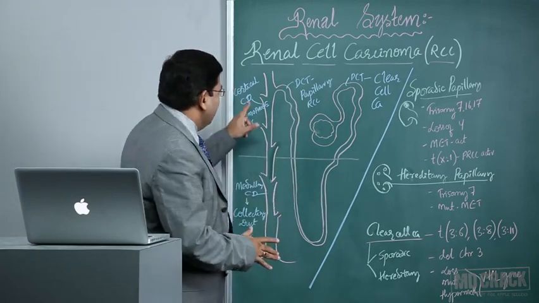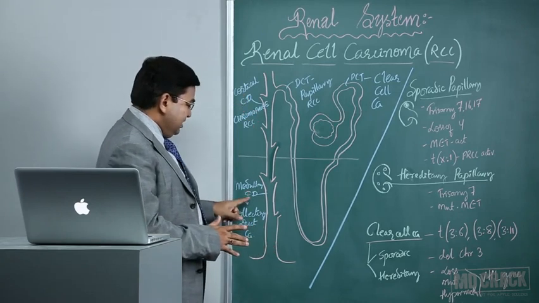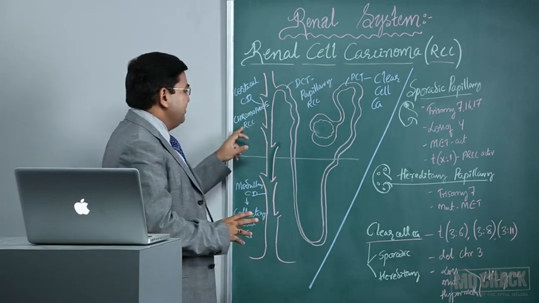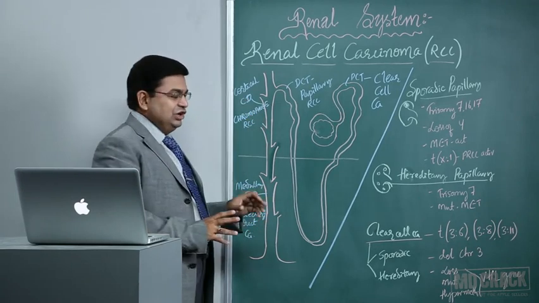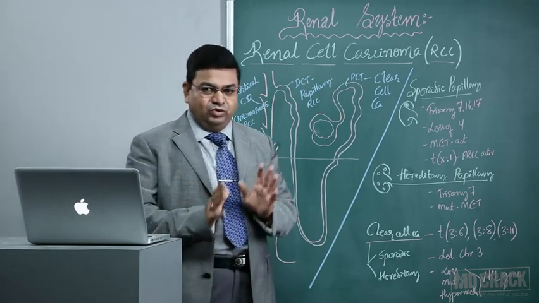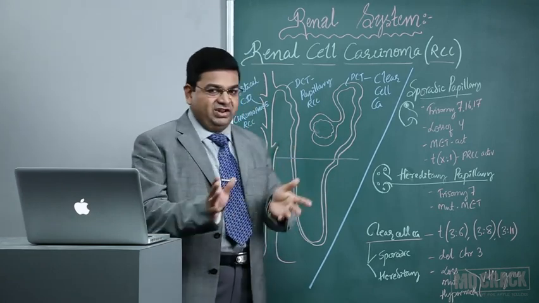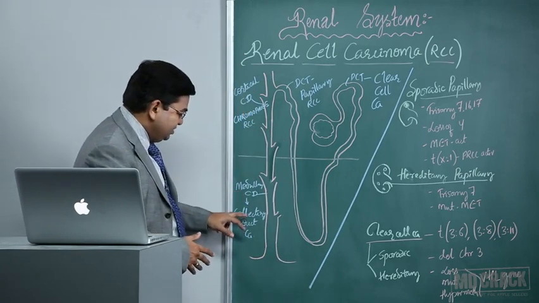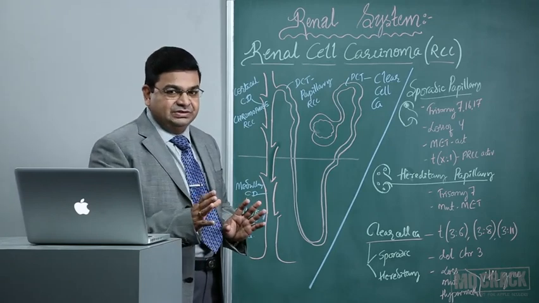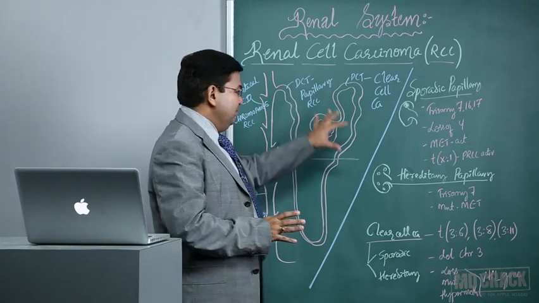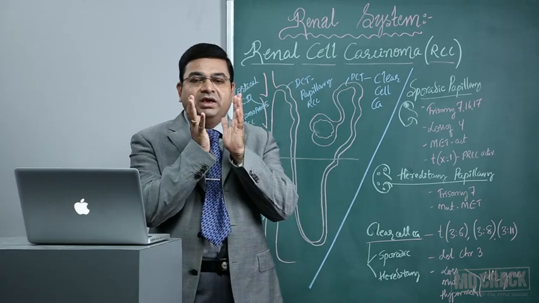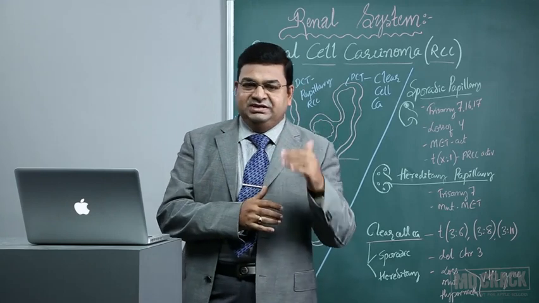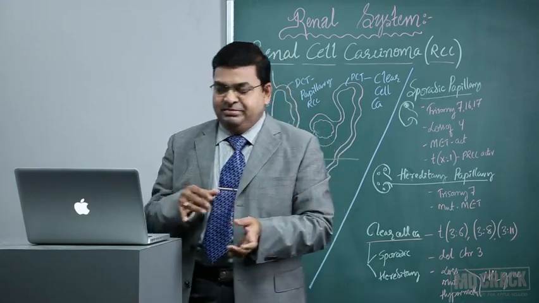Then we have the cortical collecting ducts and medullary collecting ducts. The cortical collecting ducts will give rise to a very peculiar type of renal cell carcinoma, which we call chromophobe RCC. We will see details about all these types of renal cell carcinoma in the next presentation. The medullary collecting ducts will give rise to the collecting duct carcinomas. Understood? So it is mainly the tubular epithelium which will give rise to the kidney tumors. The histogenesis is mainly by the tubular epithelium: PCT, DCT, and the collecting duct tubular epithelium.